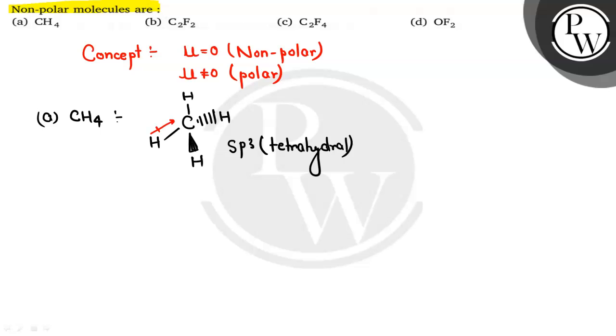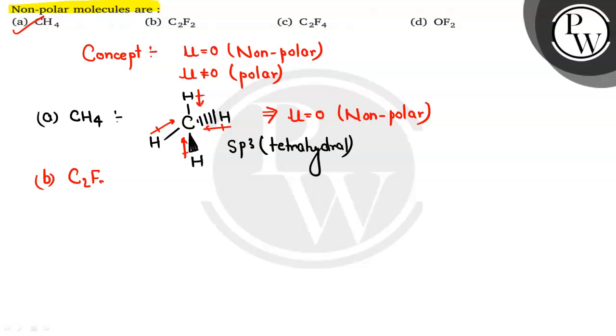symmetrical to everyone. So सारे के सारे का यहाँ पे हमारा dipole moment कार्बन की ओर को होगा and we can see यहाँ पे they are going to cancel out each other, so mu is going to be 0 in this case. So we can say that it is a non-polar compound or non-polar molecule. So the first option is the correct one. Then coming to the second option, which is C2F2.